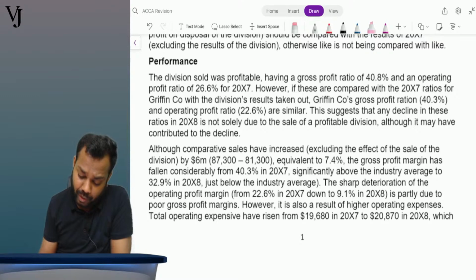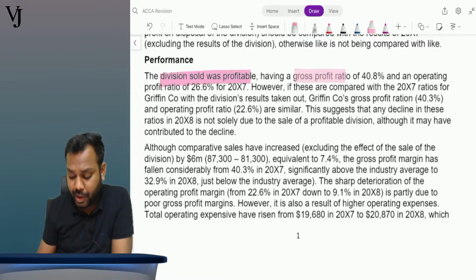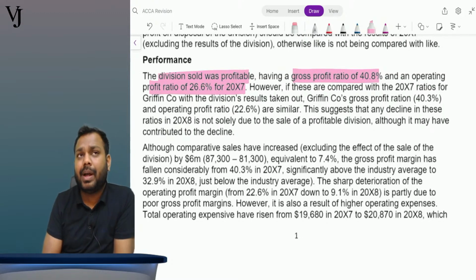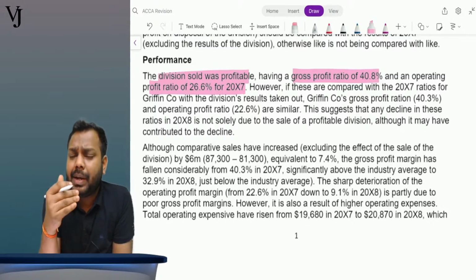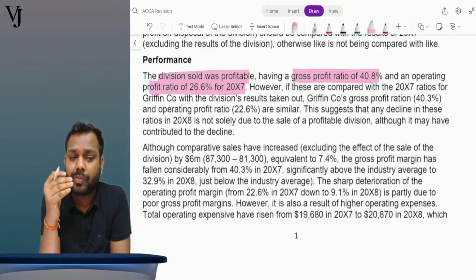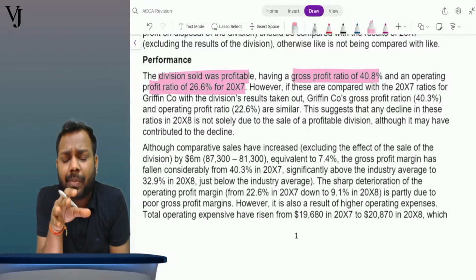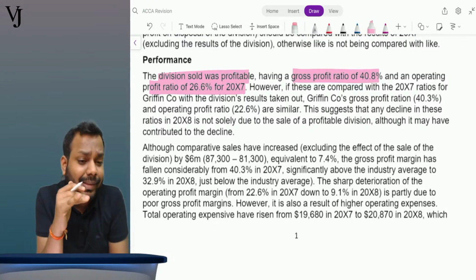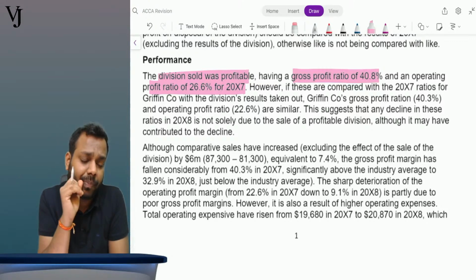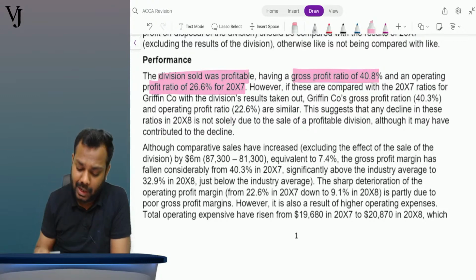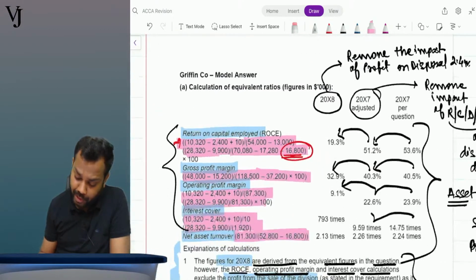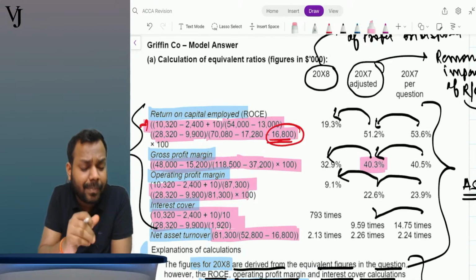Now read this part. The division sold was profitable, having a gross profit ratio of 40.8 and an operating profit ratio of 26.6. Meaning thereby the profitability of the division which we have disposed of has a profit margin in the same lines as the profitability of the other divisions in the company. See, the gross profit ratio of the division is 40.8, and the gross profit ratio here is 40.3, more or less the same.